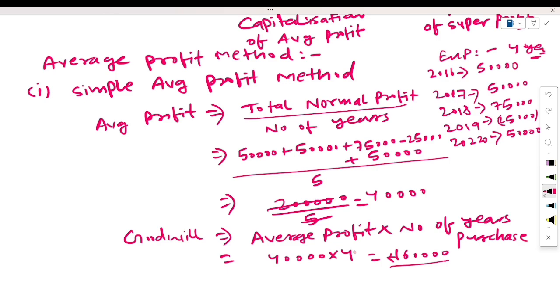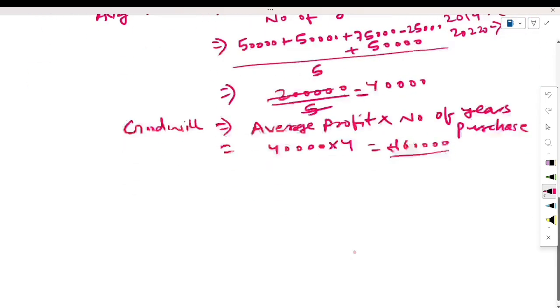Now come to the second method, which is the weighted average profit method. How to calculate the value of goodwill through the weighted average profit method?